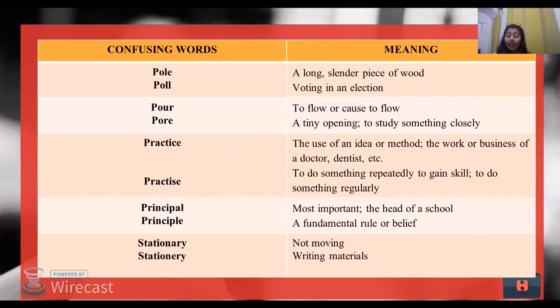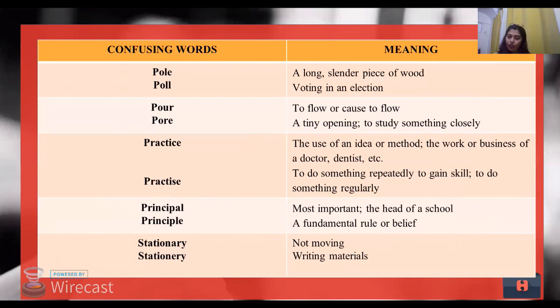Principal and principle. There are so many jokes that I have experienced when I have dealt with such words, principal and principle. Now, principal, PAL, also means a friend. So always remember, PAL comes with the head of the school, because we get friends in the school. But P-L-E deals with a rule or some belief.